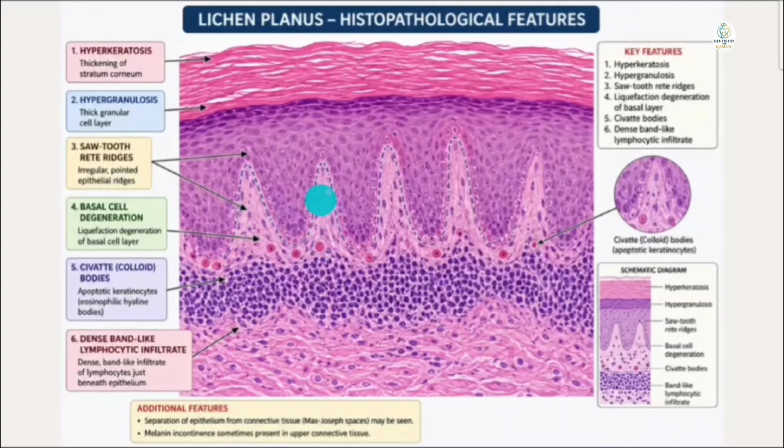Of course, there will be some basal cell degeneration, like in a bullous type of condition, and colloid bodies. You can appreciate here the reddish colloid bodies. What are these? These are apoptotic keratinocytes, like eosinophilic hyaline bodies. And what is the dense band-like lymphocytic infiltration? Of course, in the subepidermal layer, you can appreciate a lymphocytic infiltration here.